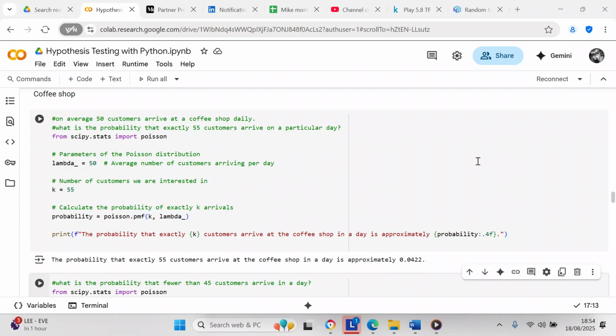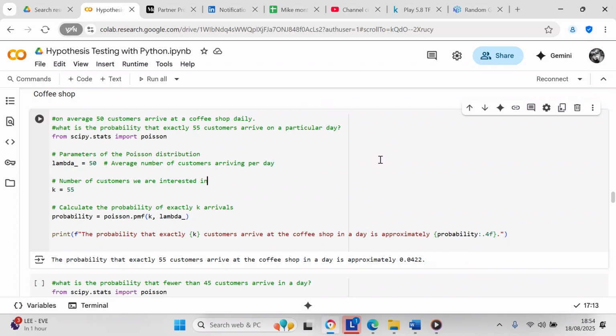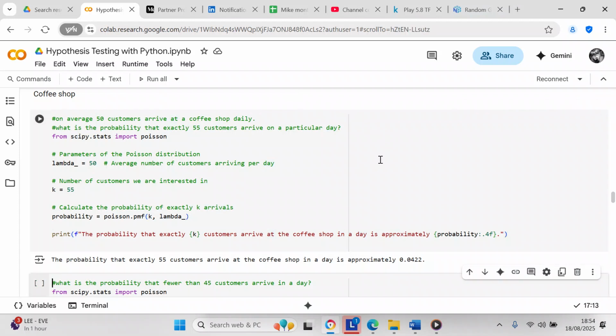And then we're going to print the probability that exactly 55 customers arrive at the coffee shop in a day is approximately 4.22%, because they have an average of 50 customers, and you want to see if 55 are going to arrive.